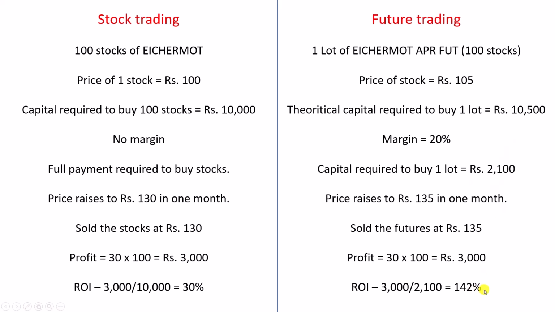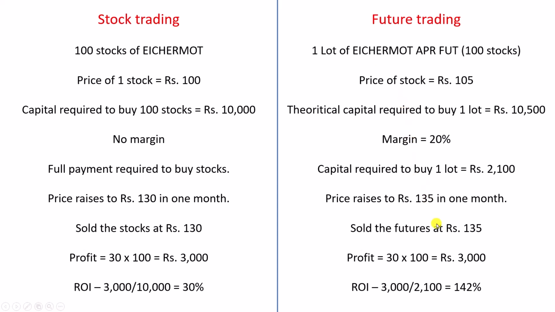Now let us come to reality. This is only when the price moves in your favor. You bought one lot of Eicher Motor at a lower price and sold it at a higher price, meaning the price moved in your favor.